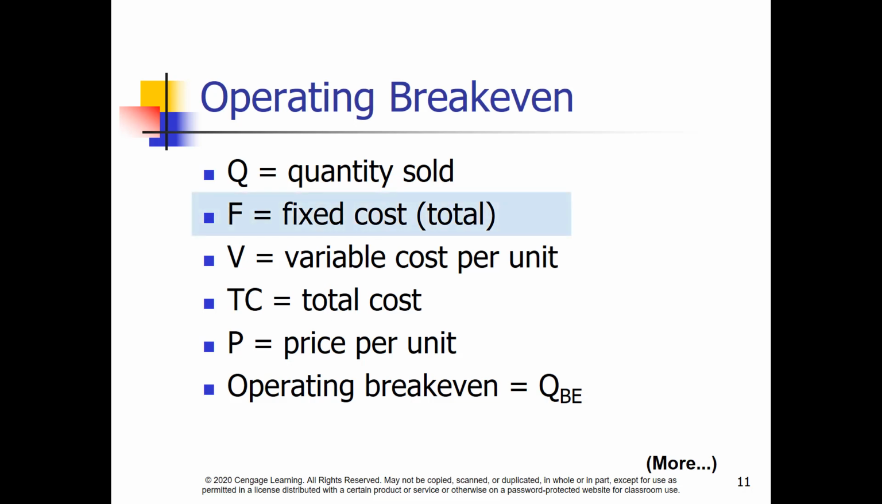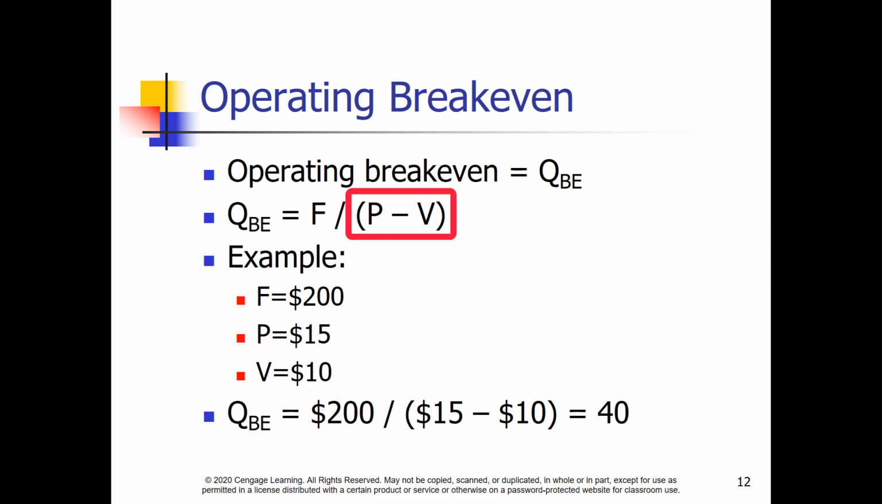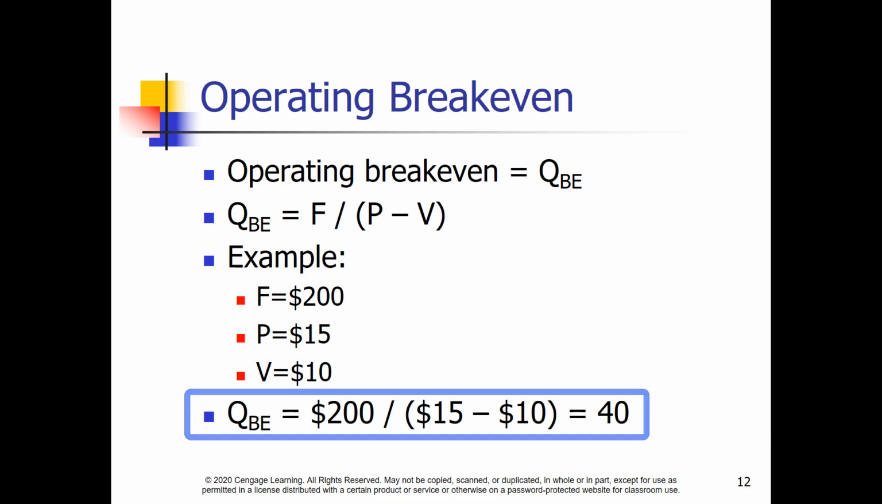Note that fixed cost is a total dollar amount, while variable cost is per unit. Think of the denominator in this formula as the per unit contribution to fixed expense. In our example, with total fixed cost of $200, a selling price of $15, and a variable cost per unit of $10, the break-even quantity is 40.